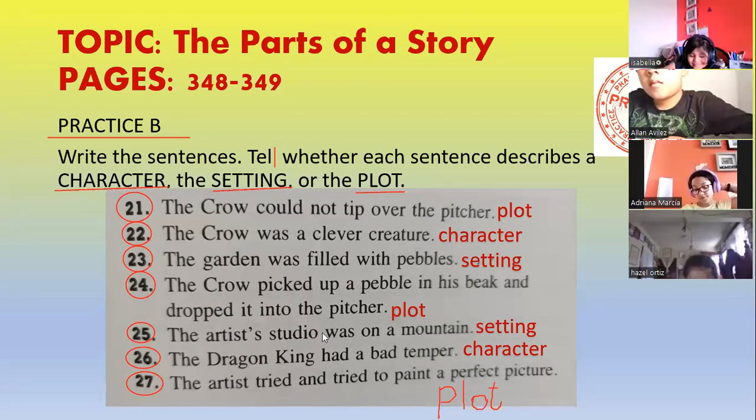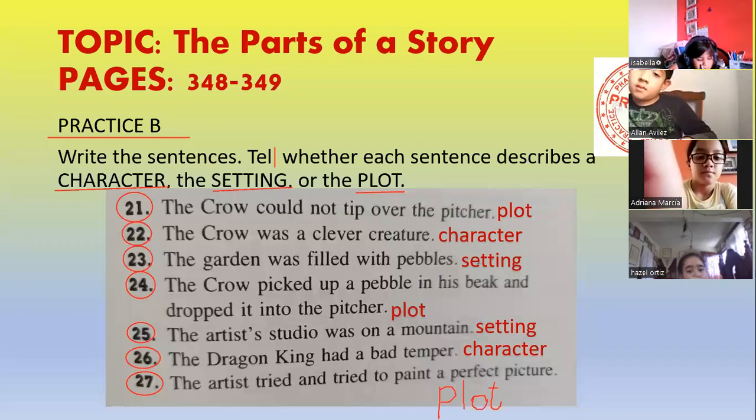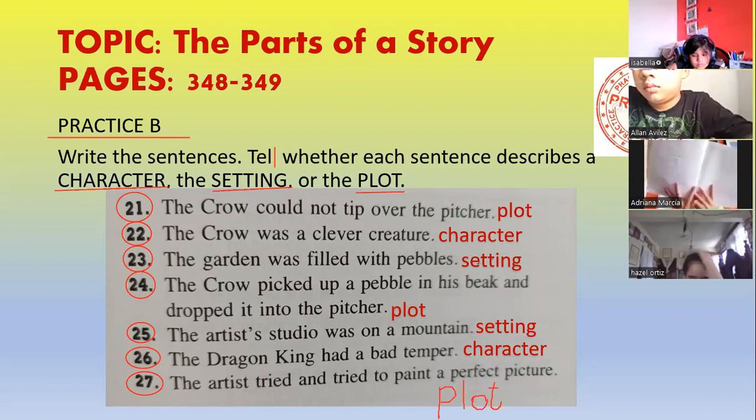We are going to create a story, so you can start thinking about it. You can write it down in your notebook, a short story. You create a character. Remember that we are going to do that on Thursday. So you can start working today, tomorrow.